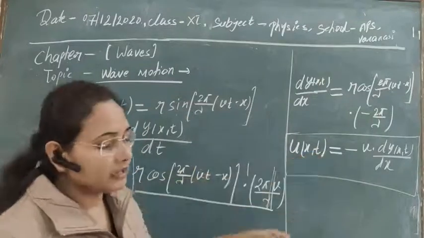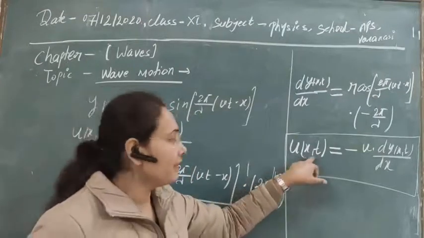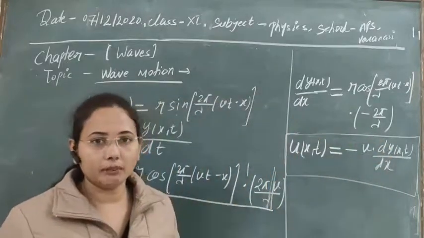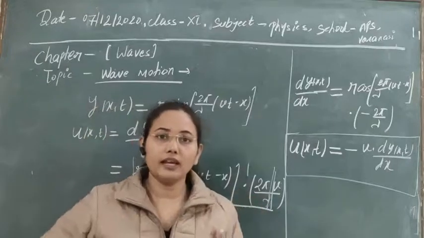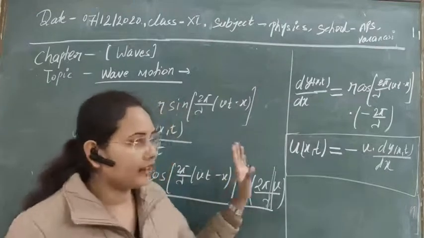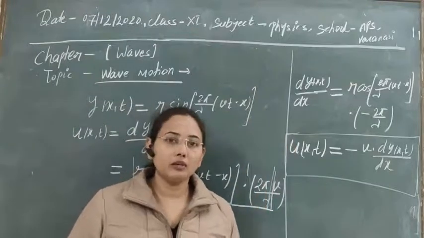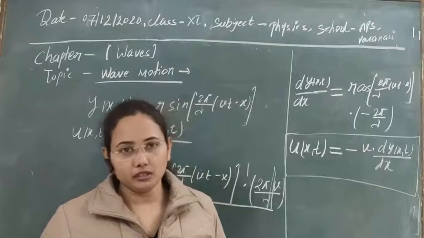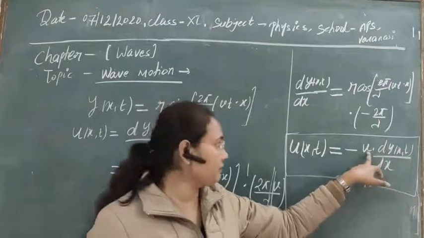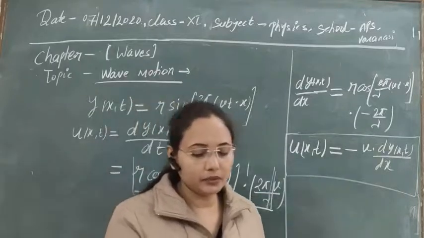With this equation, you can easily calculate the particle velocity at a particular time or at a particular distance if you know only the wave velocity and also the displacement equation for that particular wave. So if we know how the wave is displacing with change in time or with change in distance, then with the help of that we can calculate the velocity of the particles that are executing simple harmonic motion and constructing the wave motion. Clear? You only have to take the space derivative here and multiply it by this factor. So I think there is no confusion, and this minus sign actually represents, you know, that